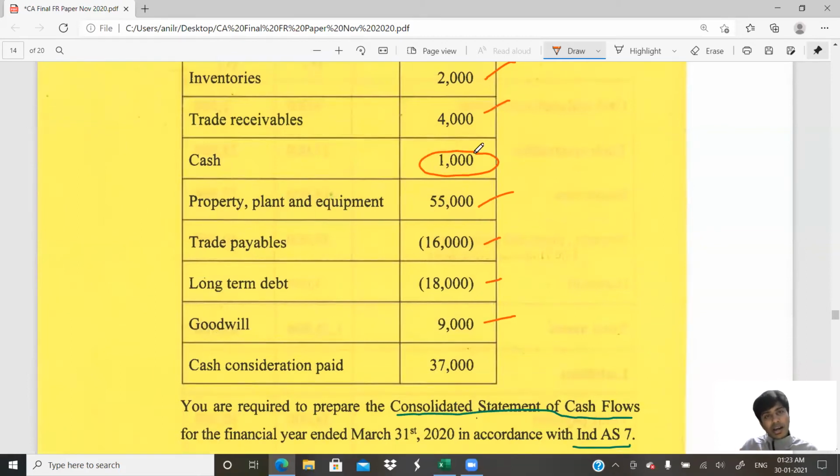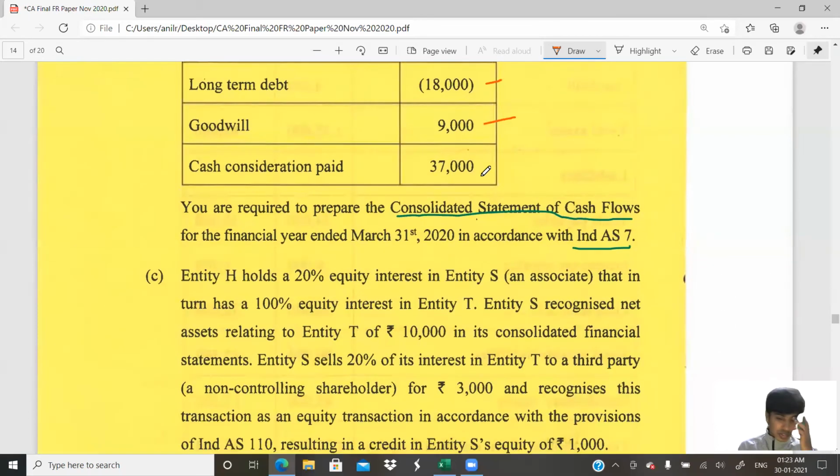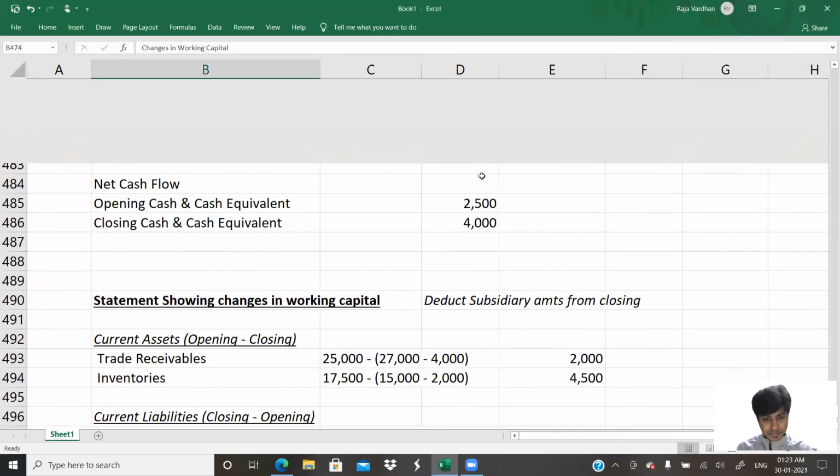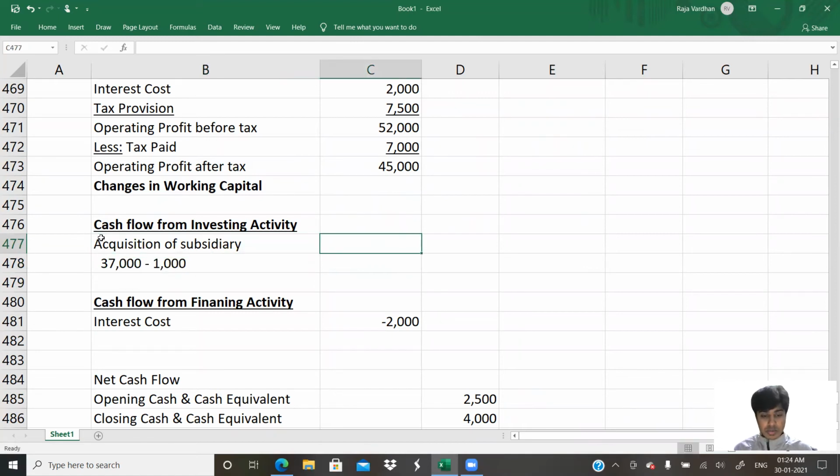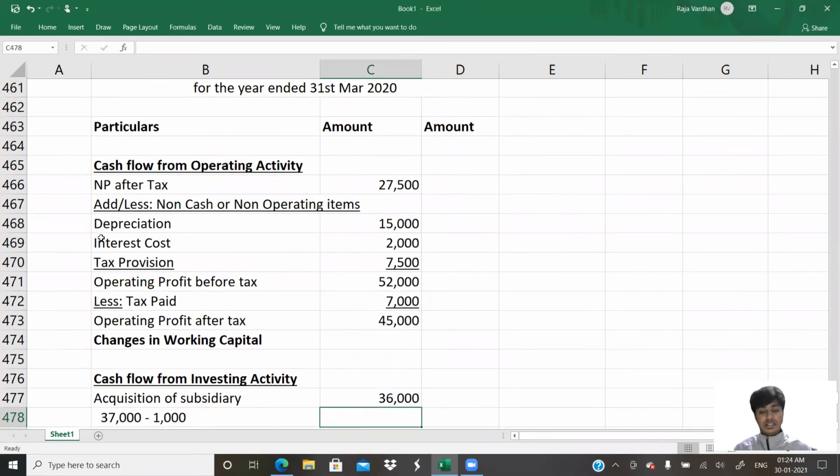1000. So when you acquire, 1000 of their cash is also acquired, and you paid 37,000. So don't you think you paid 37,000 minus this 1000, the cash that you got from them? You technically paid 36,000. So that is our investment activity. I'll write here acquisition, subsidiary, 37,000 minus 1000. How much do you get? You get 36,000, guys. That's it. We're done with the entire question.